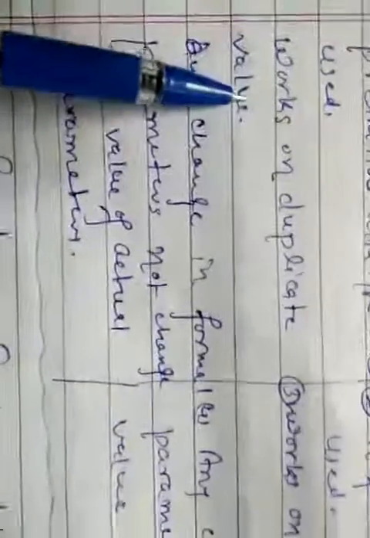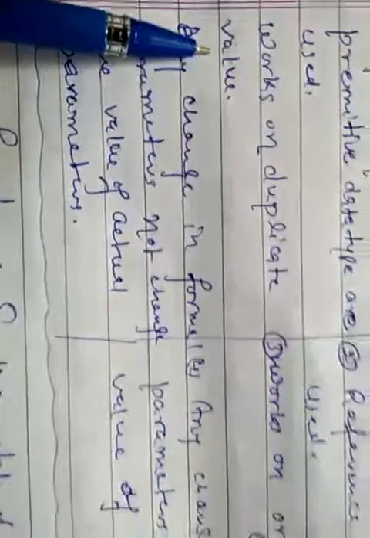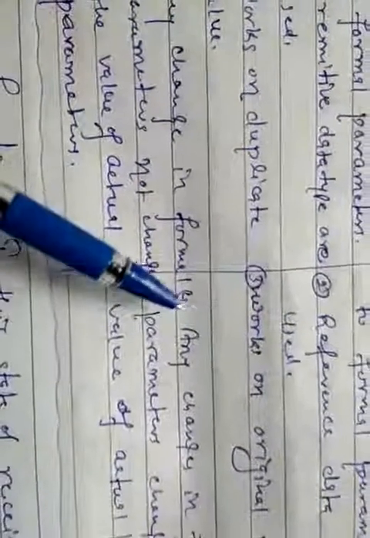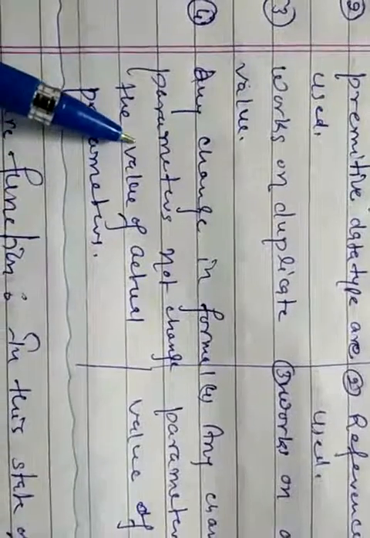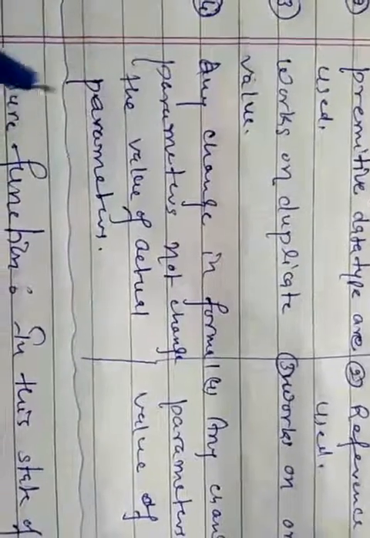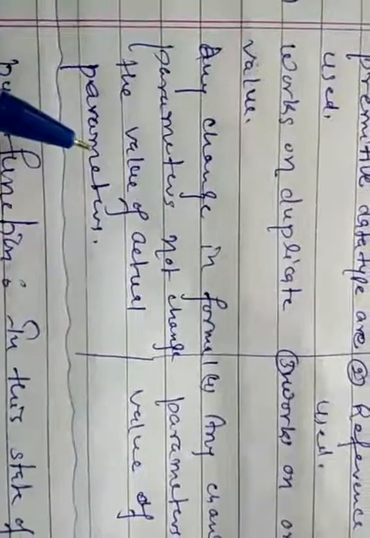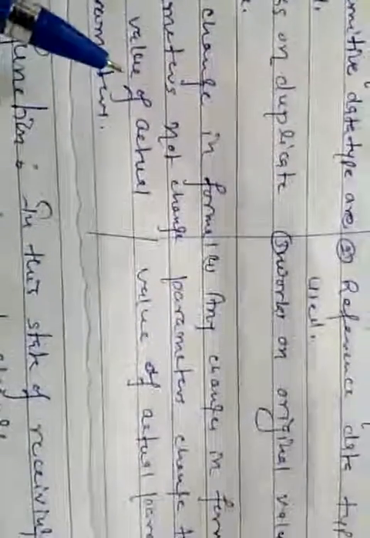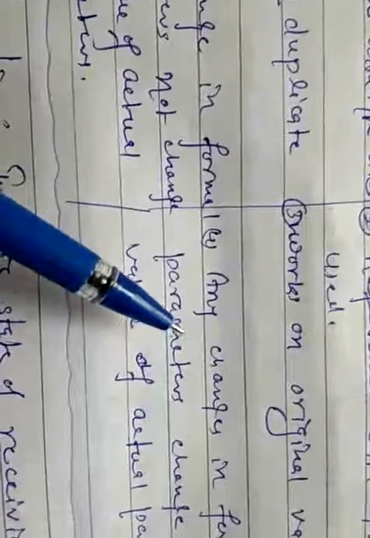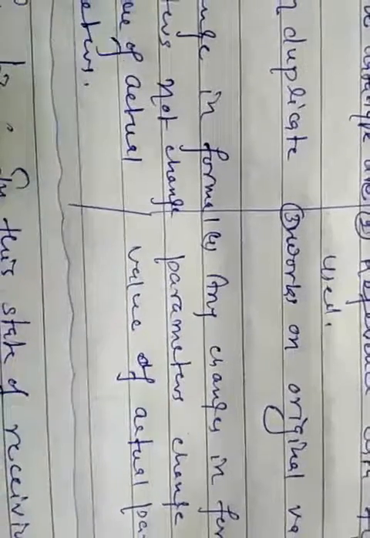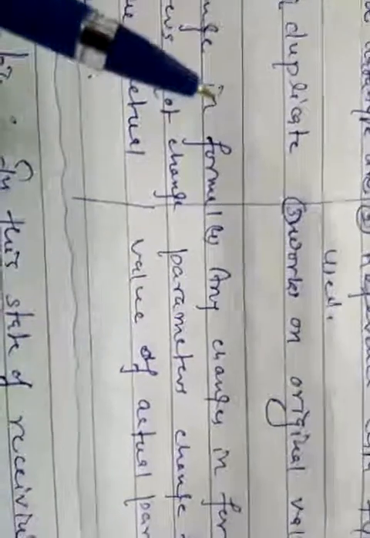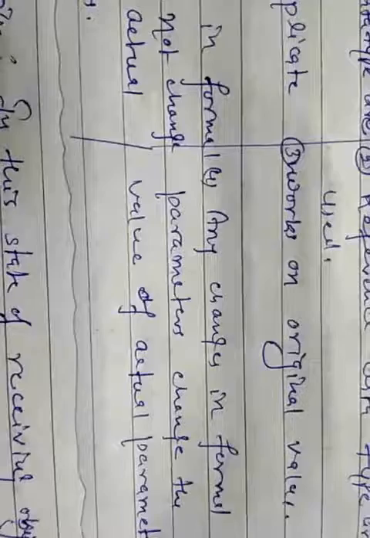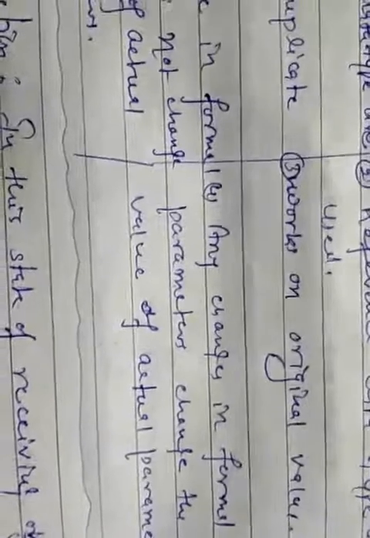Call by value works on duplicate value, whereas call by reference works on original data. So in call by value, any changes in the formal parameters will not affect the value of actual parameters. Whereas in case of call by reference, any changes in the formal parameters affect the value of actual parameters because it works on original value.